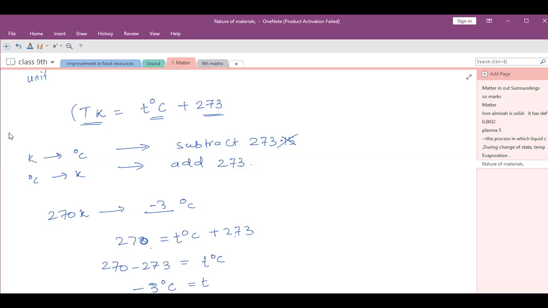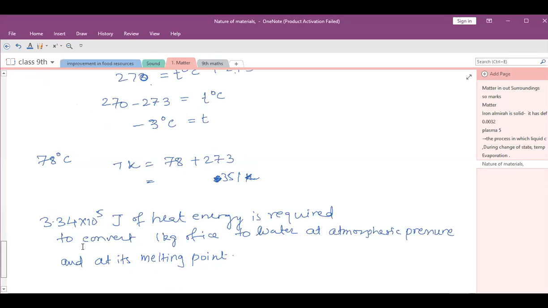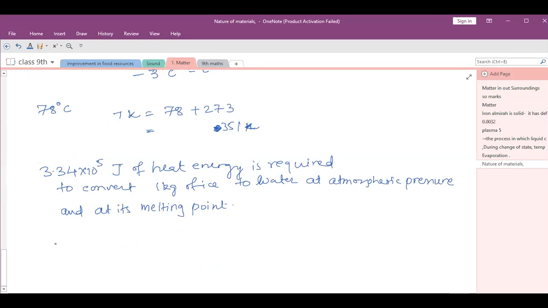No, it is 3.34, you can convert it to exponential form. 3.34 into 10 to the power 5. So the first option is wrong. If you want to convert it into fourth power, you multiply by 10: 33.4 into 10 to the power 4. That is option C.